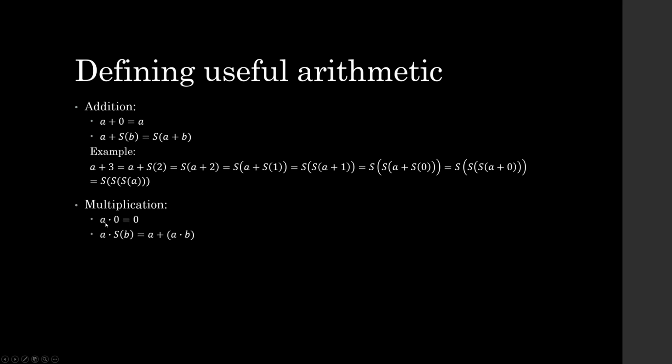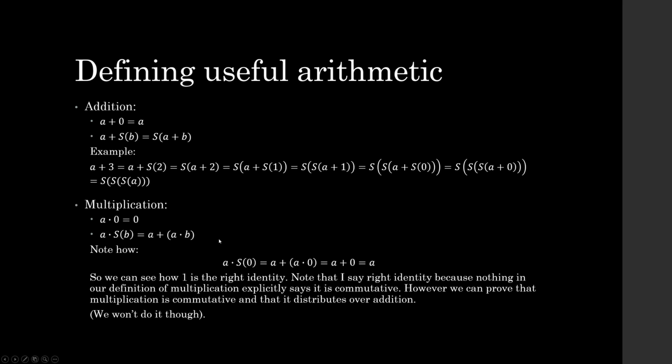Multiplication, we say that a times 0 equals 0, and we say that a times s of b equals a plus a times b. So let's see. Note what happens when we do a times s of 0. So a times s of 0, that's equal to a plus a times 0, which equals a plus 0, right? Because a times 0 equals 0. So that's equal to a. So that shows that s of 0 is the multiplicative identity, at least on the right.